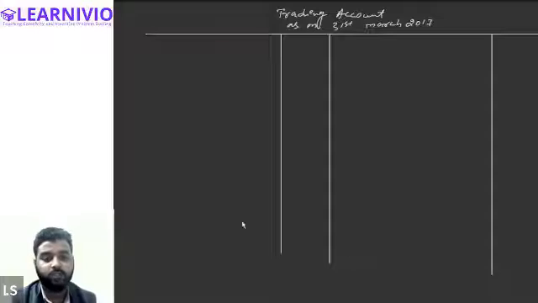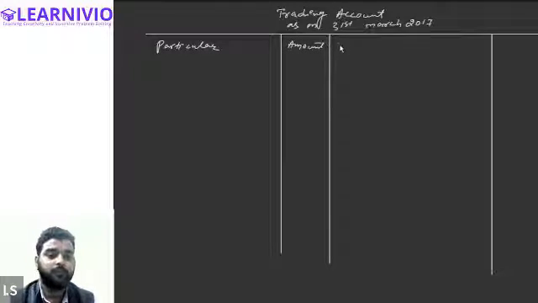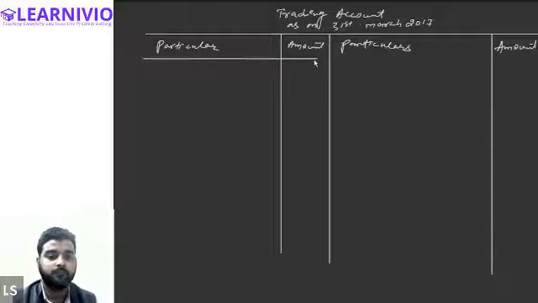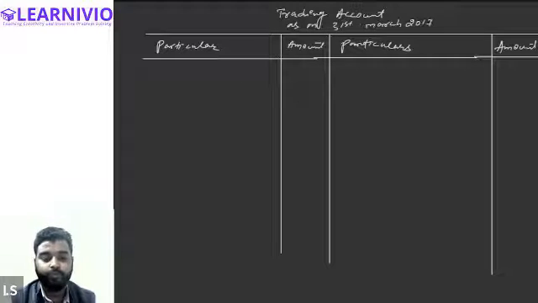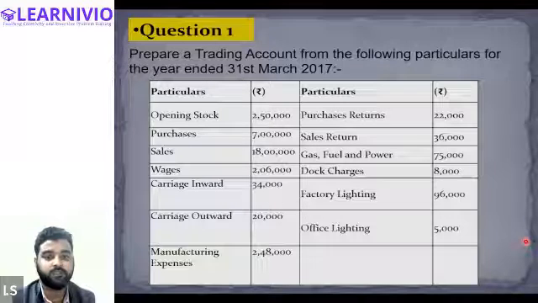Tell me guys, is this clear? And on this will be the debit side. We will write down particulars, then amount, again particulars, and amount. Okay, so first thing that is given in the question is, guys, is this clear? This trading account is clear to everyone? Yes, sir. So first information is given in the question about the opening stock.